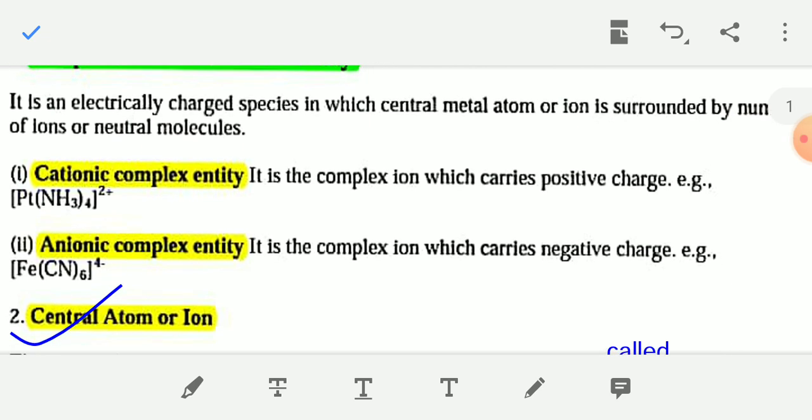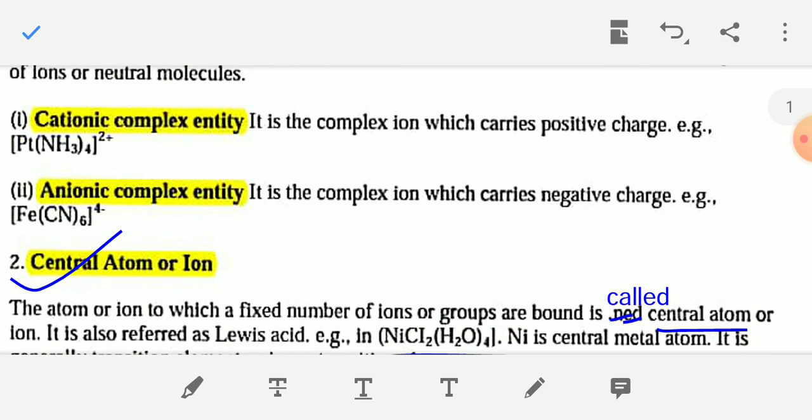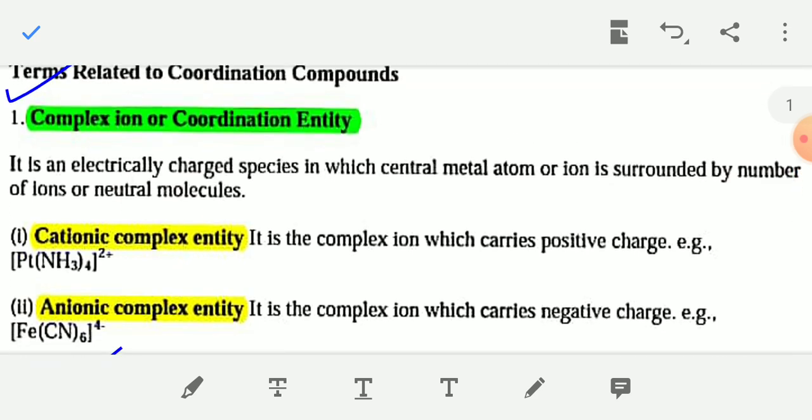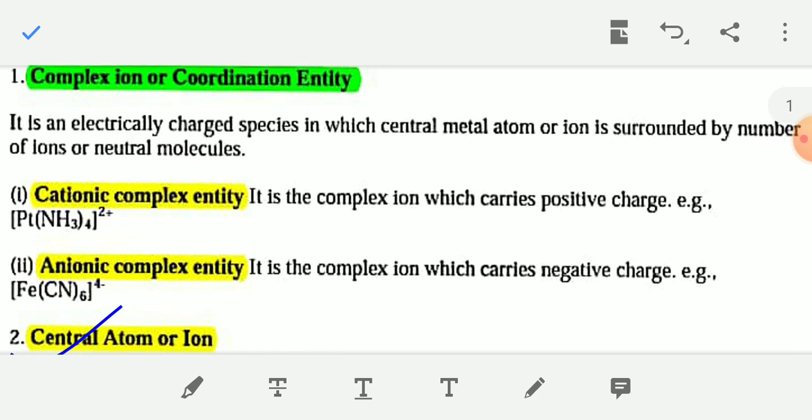And now types of coordination entity. One is cationic complex entity, another is anionic complex entity. If the complex part or coordination entity is positively charged, then it is known as a cationic complex entity.